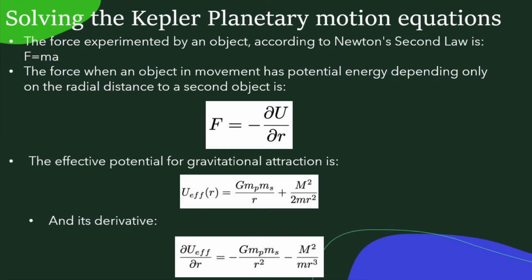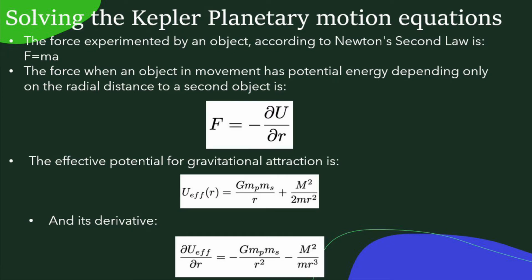Now we will discuss solving the Kepler Planetary Motion equations. To solve the Kepler Planetary Motion equations using the Runge-Kutta Method, it is necessary to obtain a system of equations which could be approximated using the method described previously. The force experienced by an object, according to Newton's second law, is given by force equals mass times acceleration.